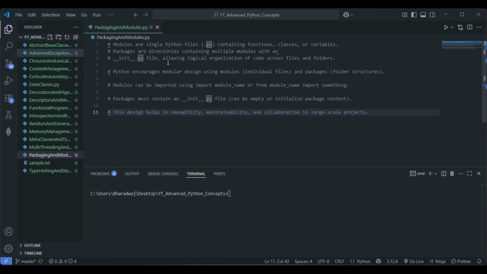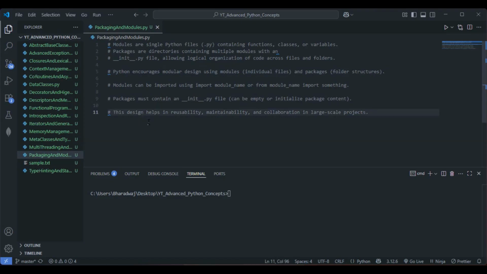Packages are directories containing multiple modules with an __init__.py file, allowing logical organization of code across files and folders. So modules are single Python files .py containing functions, classes or variables, whereas packages are directories containing multiple modules with an __init__.py file allowing logical organization of code across files and folders. So we are done with the definition part. Let's discuss some of the examples.